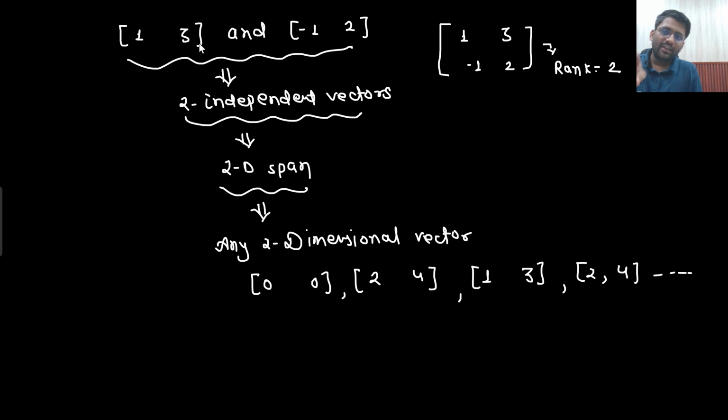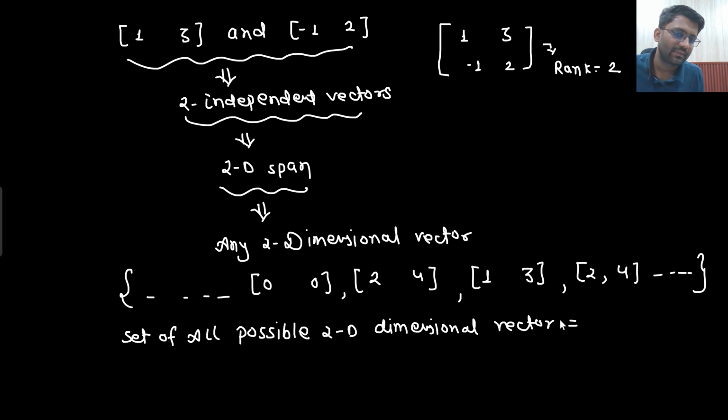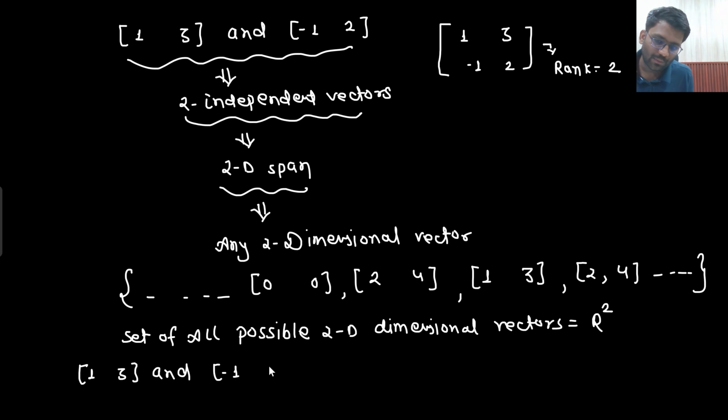What does that mean? Using 1, 3 and minus 1, 2, I will be able to create all possible two-dimensional vectors, the set of all possible two-dimensional vectors. And what is it known as? This is known as R2. So in language, I can say that 1, 3 and minus 1, 2 span R2. There you go. Did you understand this point or not?